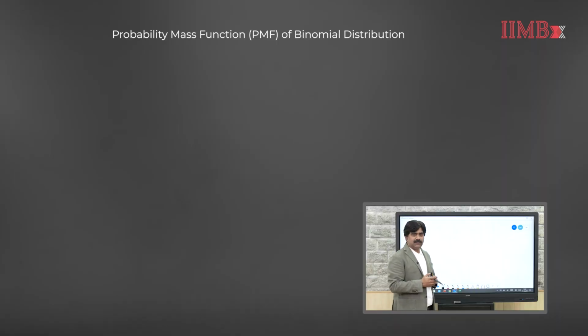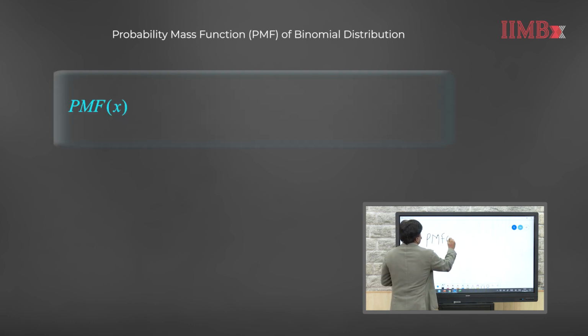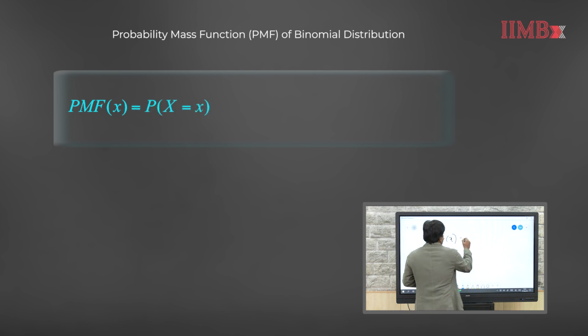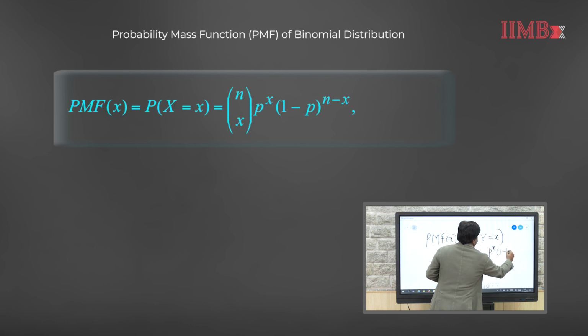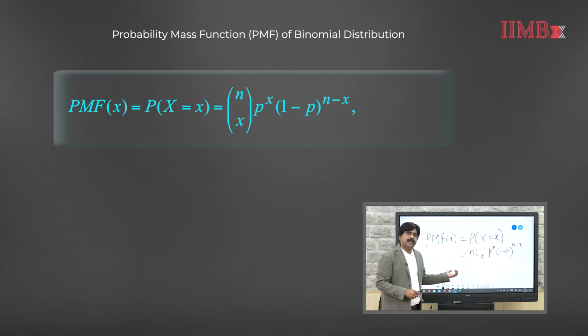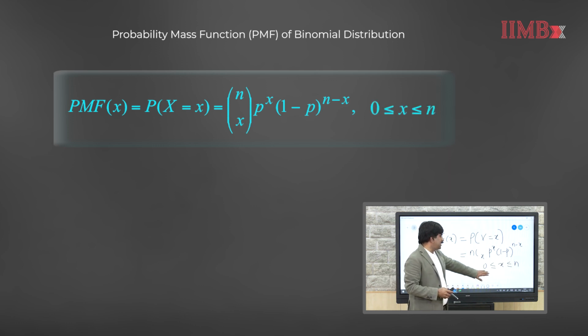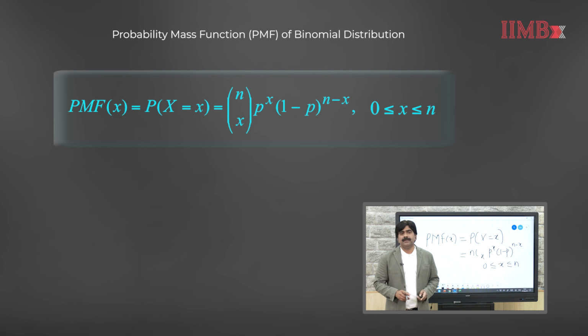The probability mass function for binomial distribution is written as PMF of small x. So, basically the random variable, in this case the binomial random variable, taking value small x, which we can write as probability of X equal to x. This can be written as nCx p to the power x times 1 minus p to the power n minus x. So, this is the probability mass function for the binomial distribution. Here the value of x lies between 0 and n.